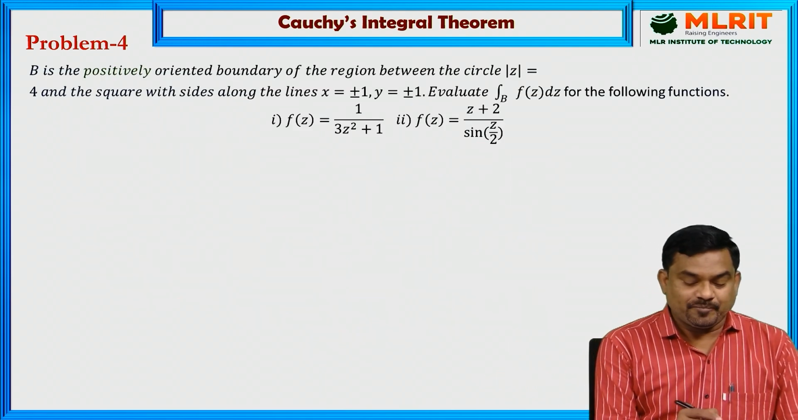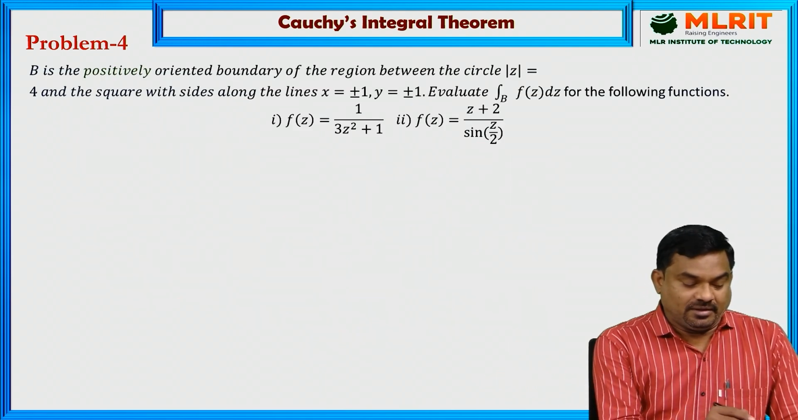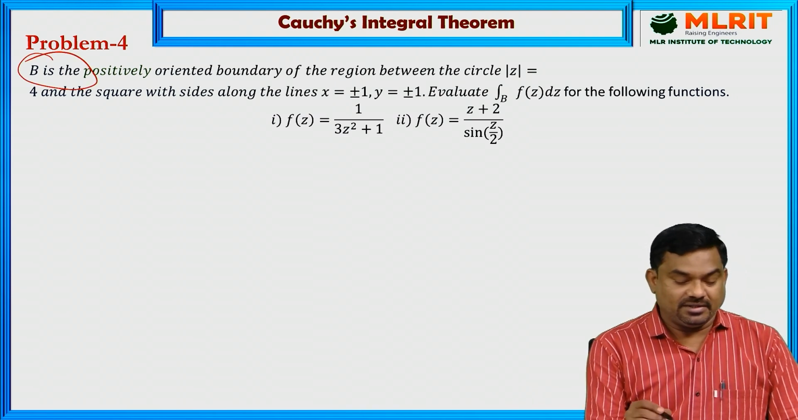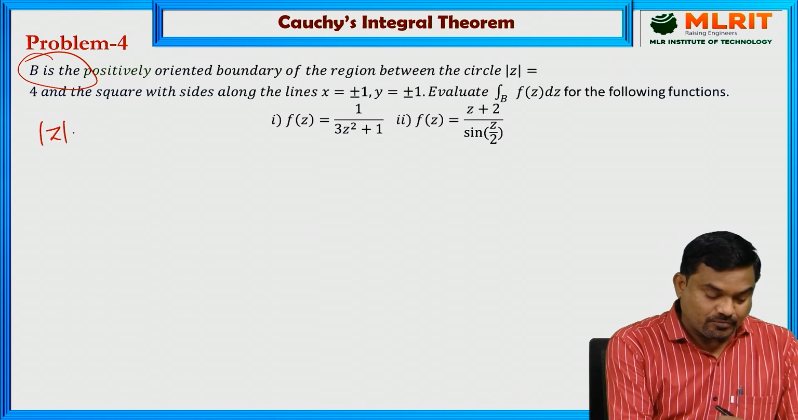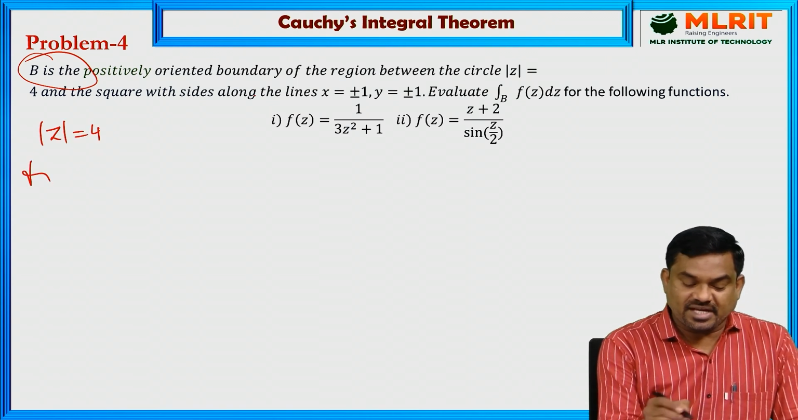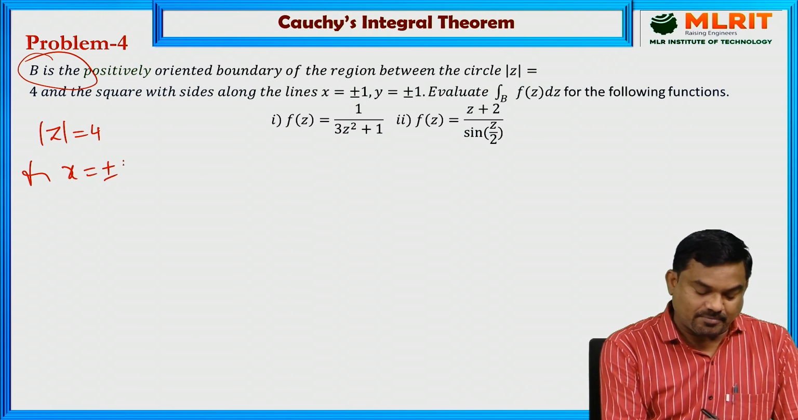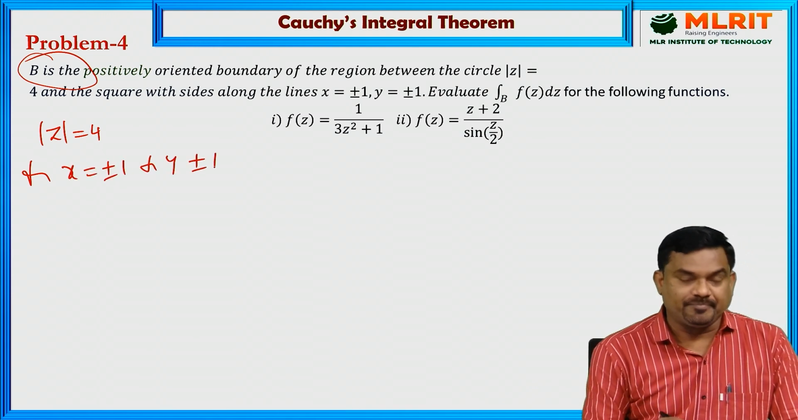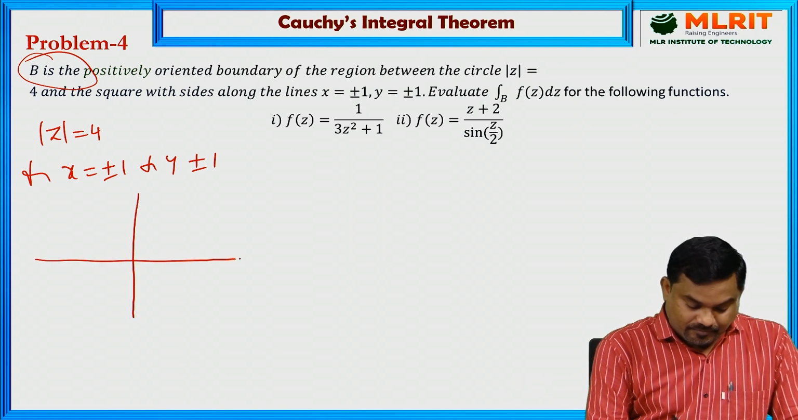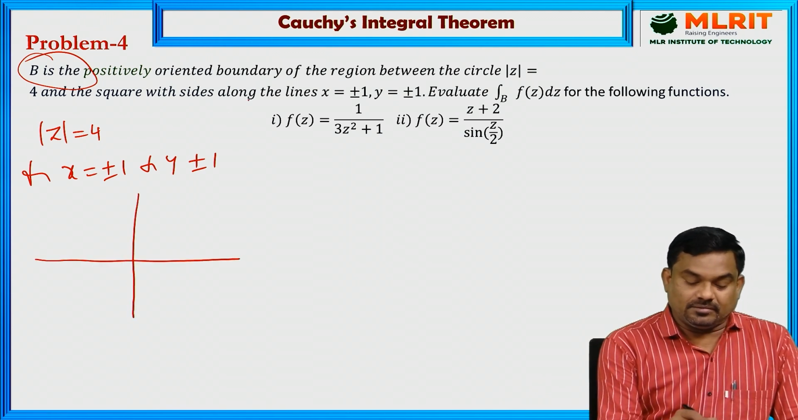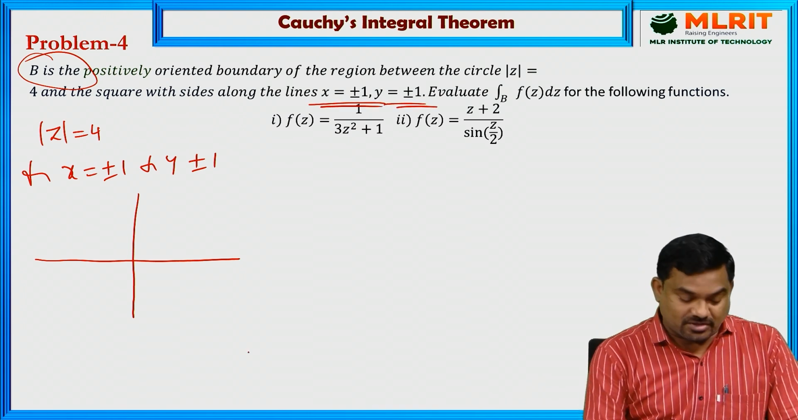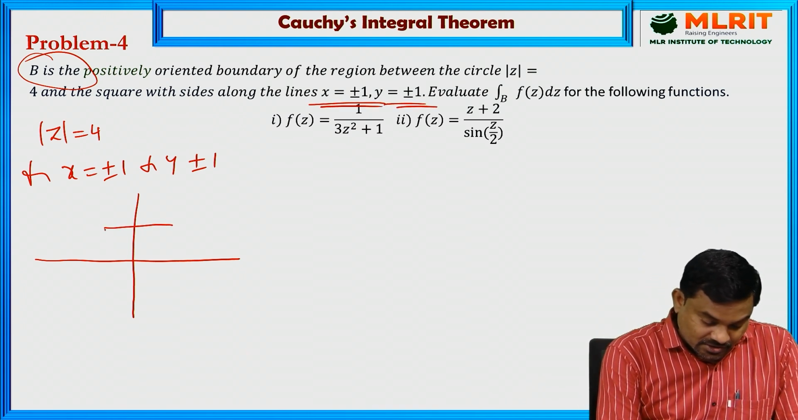Similarly, there is another example. Here B is the positively oriented boundary of the region between the circle mod z equal to 4 and a square with sides along the lines x equal to plus or minus 1 and y equal to plus or minus 1. So the sides of the square are x equal to plus or minus 1 and y equal to plus or minus 1. So we can consider the square here